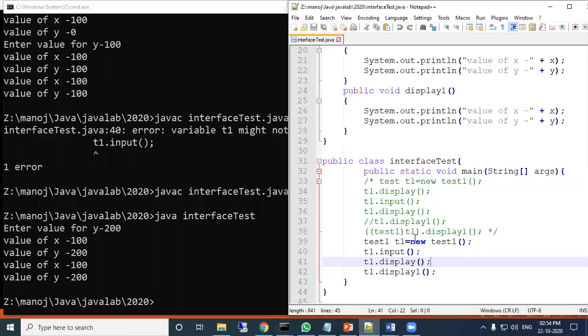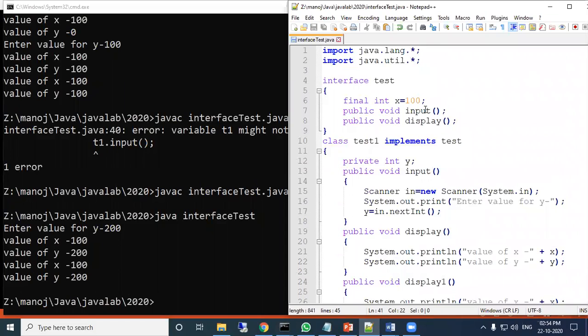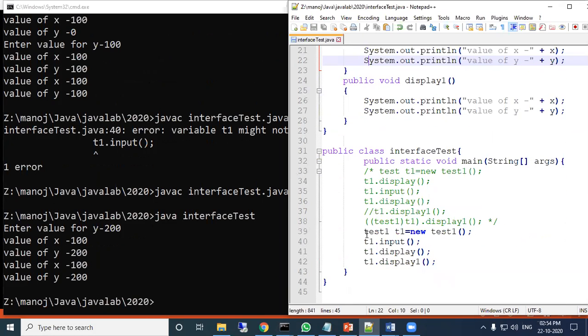Why is it printed? Because the display function is called and the x, y values are printed, and display1 is also called and the x, y values are printed. x is initialized to 100 here and is final, and input and display are the abstract methods in the interface Test. Okay, now let us do one thing. I will create here, I just remove this thing.